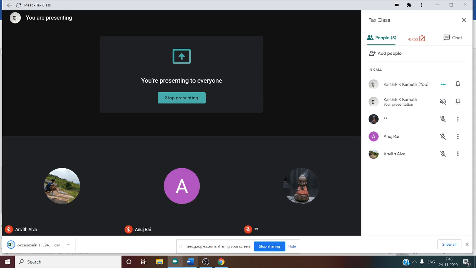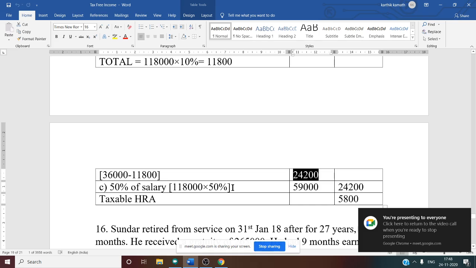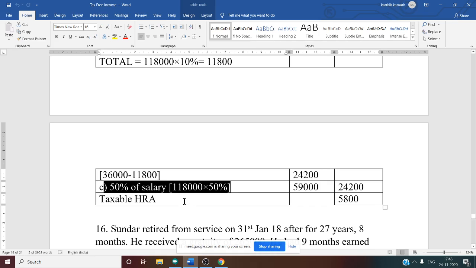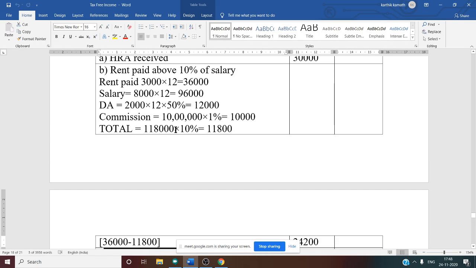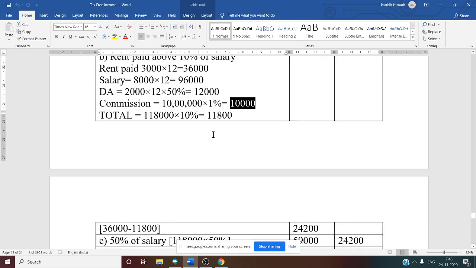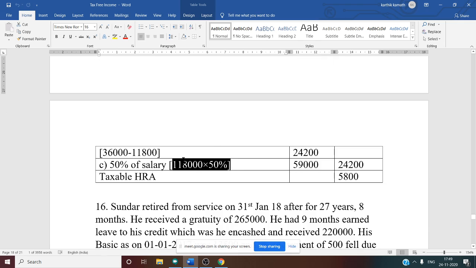Now the third one, under that, 50% of salary. The next thing we have to do is 50% of salary, for Chennai. Total salary we have already calculated. That is 1,18,000: basic 96, DA 12, commission 10. Total 1,18,000. So 1,18,000 into 50%. 50% of salary is 59,000.